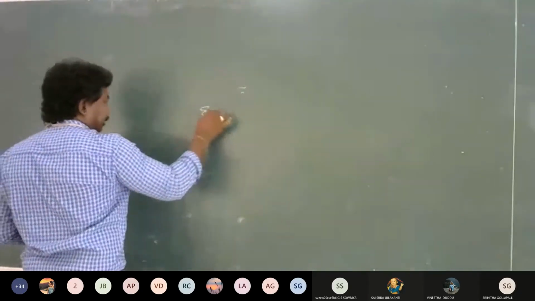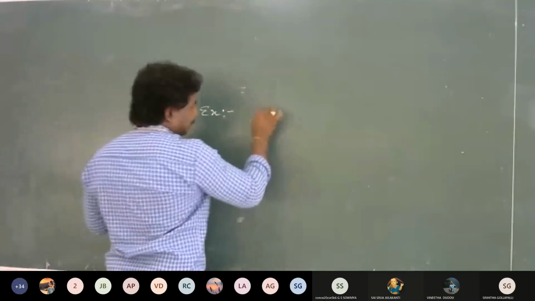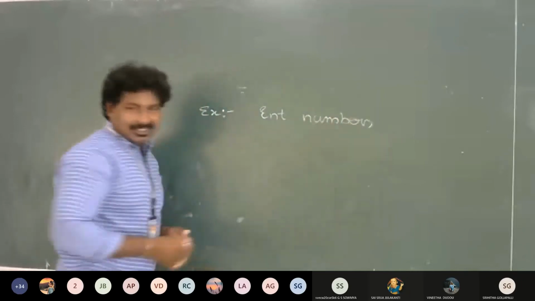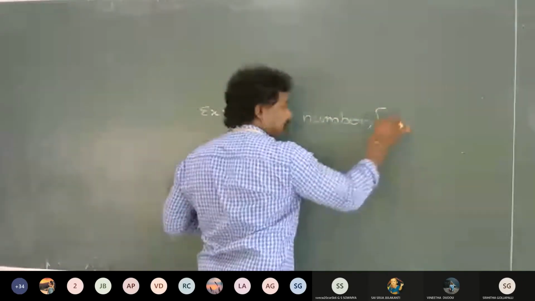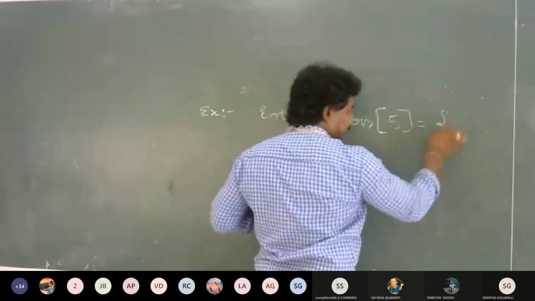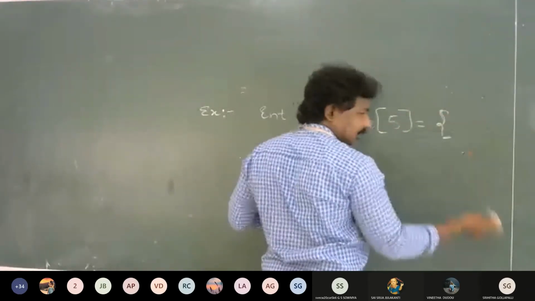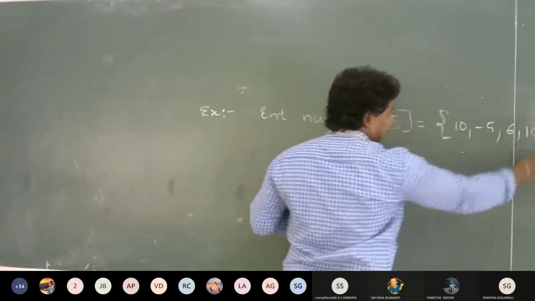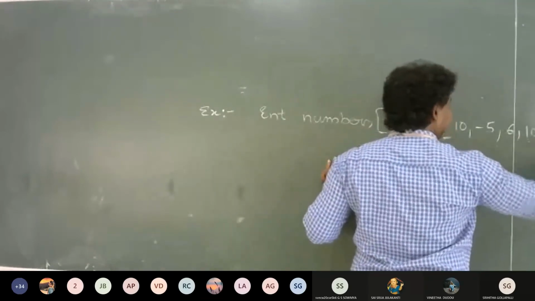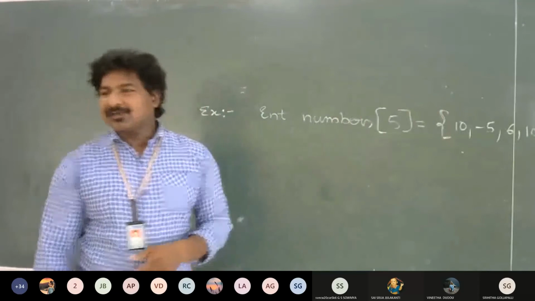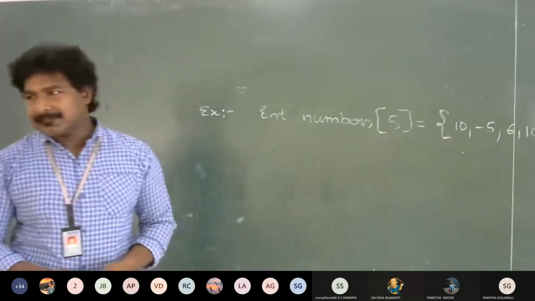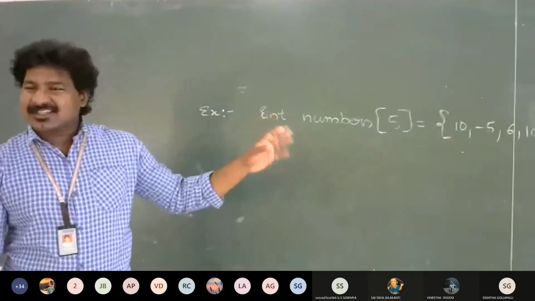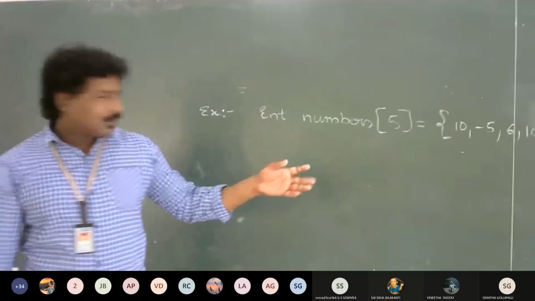Example. Numbers is my name of the array. Int numbers of size 5 equals, like you write it in mathematics: 10, minus 5, 6, 100, 3. That is how you can give the values. Isn't it easy? So you just specify those values. Integers can be positive or negative values. How do these values get stored?